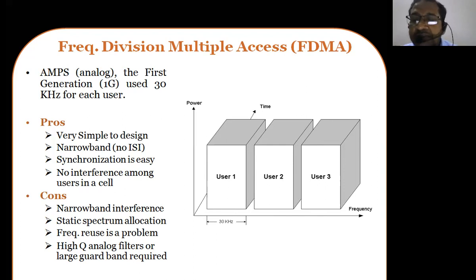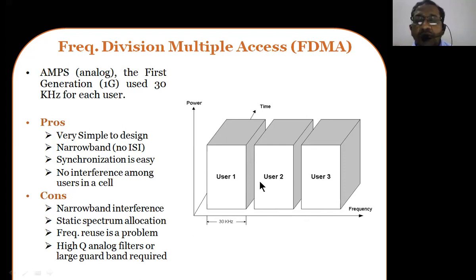That means the frequency band we use cannot be more than 30 kilohertz. It's not that we cannot use more, we can, but if you increase the bandwidth, then definitely the service given to the number of users is simply going to come down. That's why it is preferred only for narrowband applications. So that is one thing: one side is advantage, the other side is going to be disadvantage.